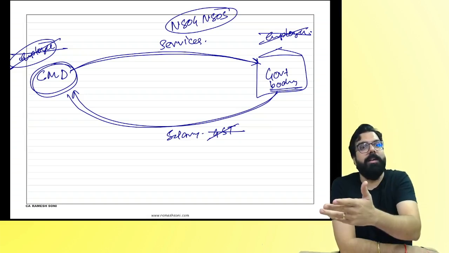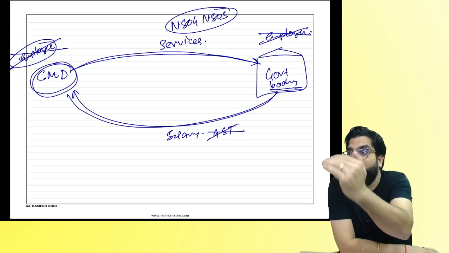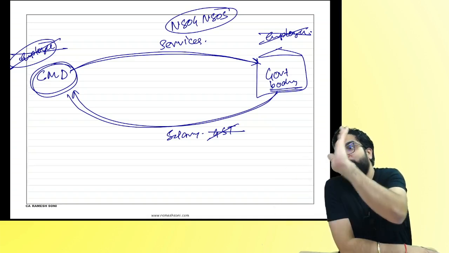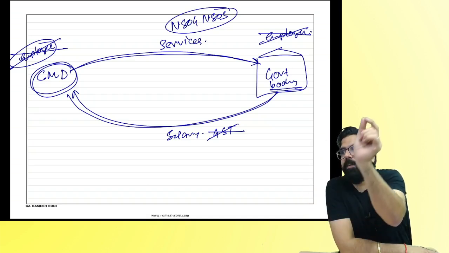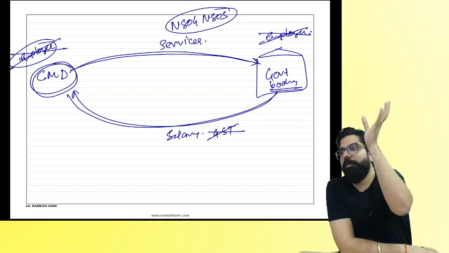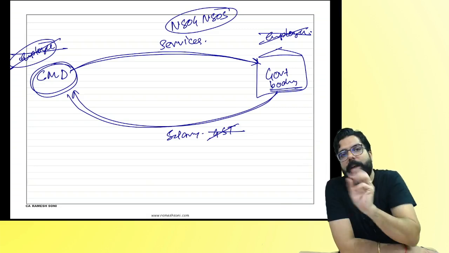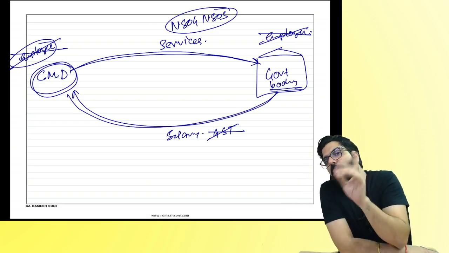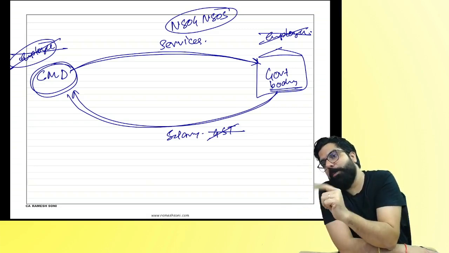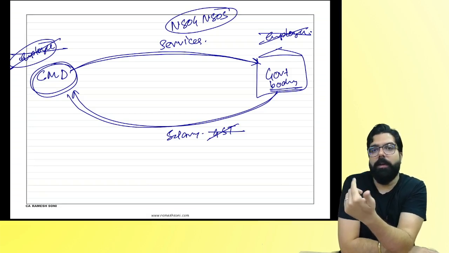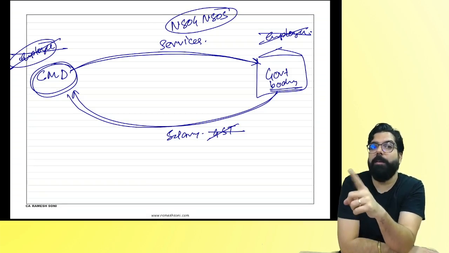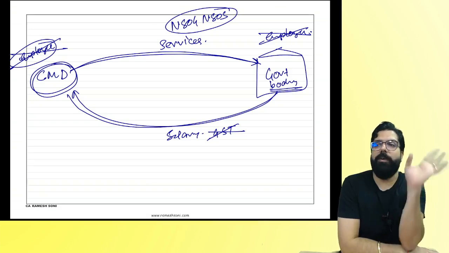If the CMD is not an employee and he is giving services in a body which is established by the government. Baba, government body. You will see, in a lot of places it is written, a government of India body. Now, in a government of India body, if anybody is giving services, whether CMD, chairperson, member or director, then his service will be what, everyone? Not exempt. Don't call it exempt. Neither supply of goods nor supply of service.